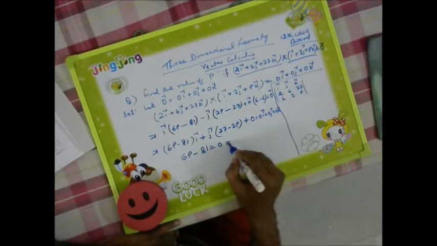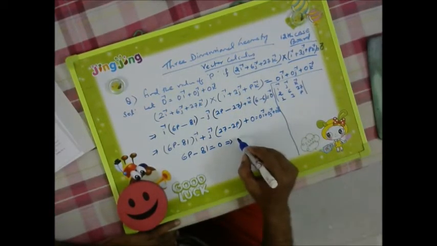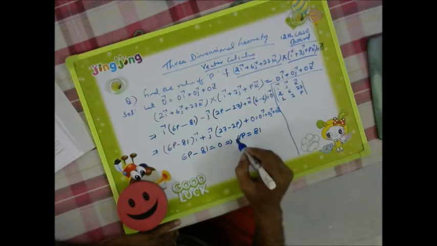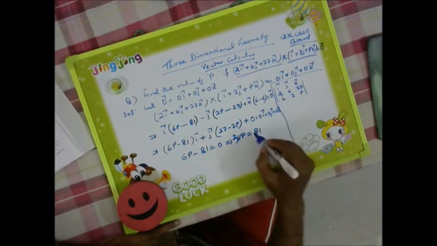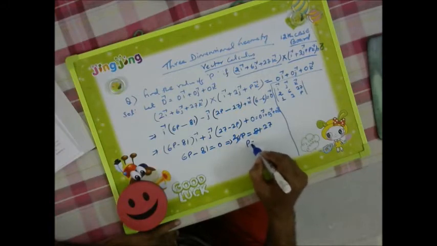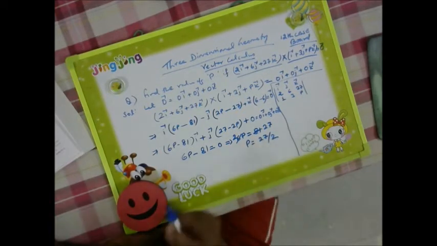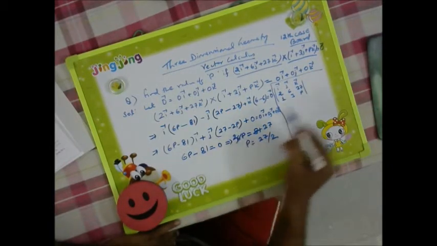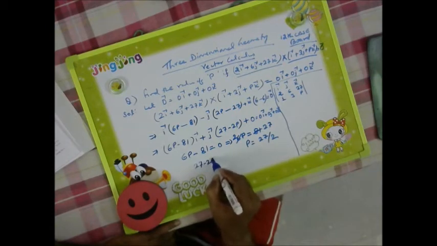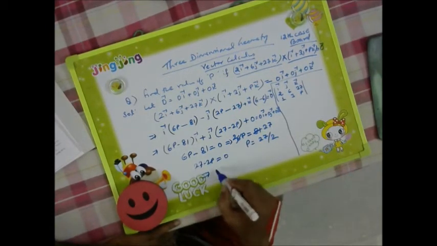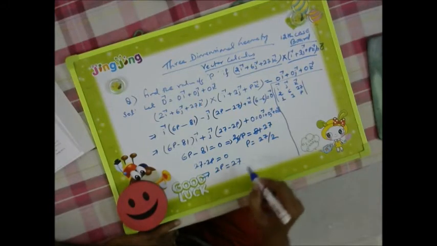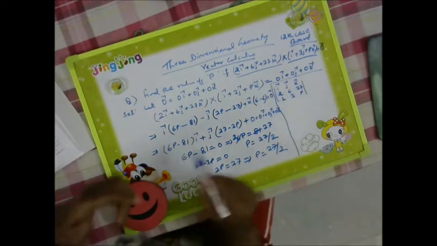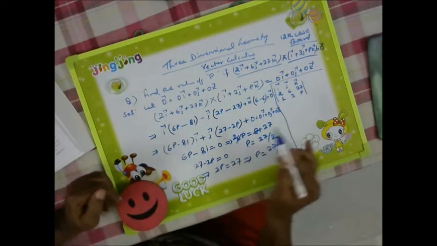Then 6p is equal to 81, and if we cancel with 3, it becomes 2 and 27, so p is equal to 27 by 2. Similarly, from the second one: 27 minus 2p is equal to 0, which gives 2p is equal to 27, so p is equal to 27 by 2. From any one coefficient we will be able to find it.